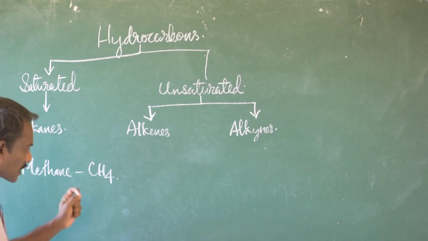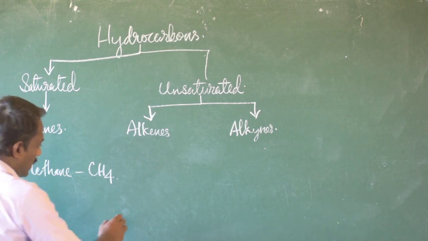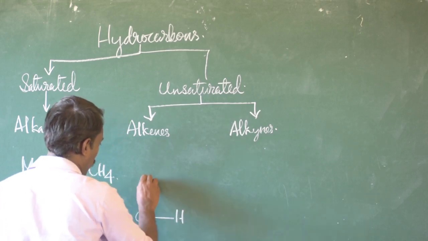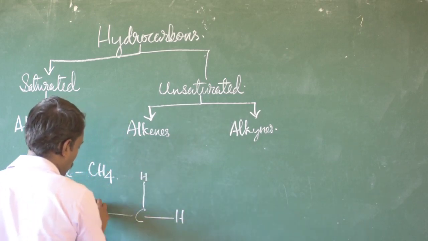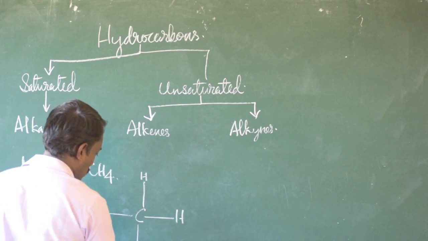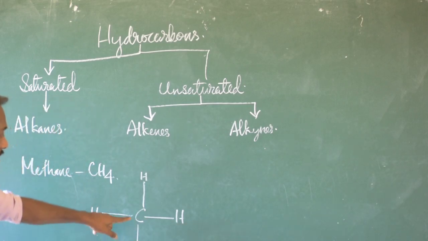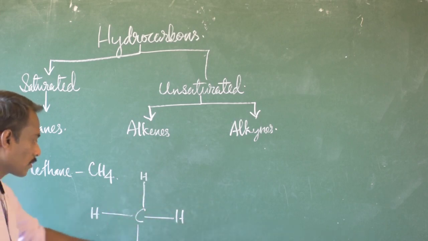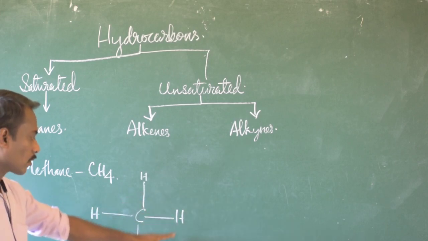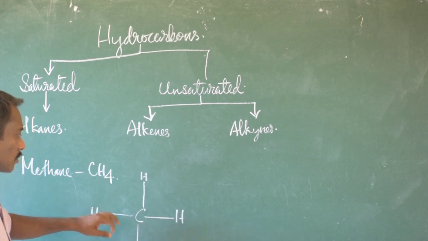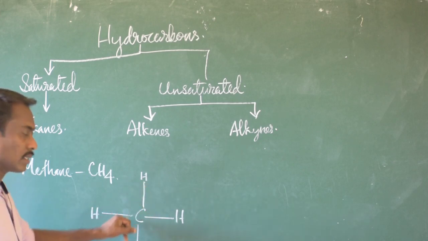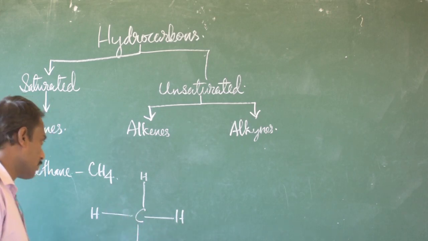If we draw the structural formula of methane, we get a carbon with 4 hydrogen atoms. Since there is a single carbon atom, all form single covalent bonds with the 4 hydrogen atoms. There is no carbon-carbon covalent bond because there is only a single carbon atom in it.